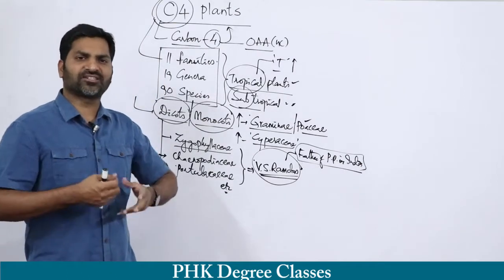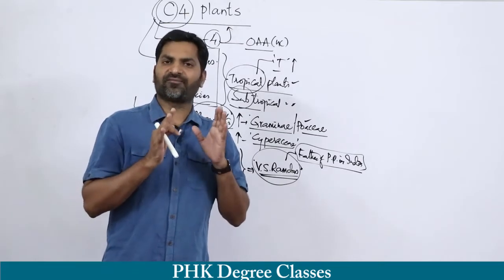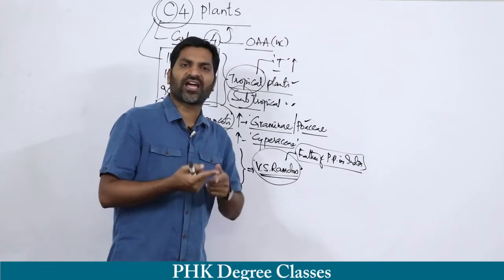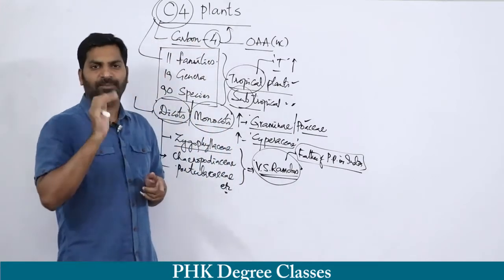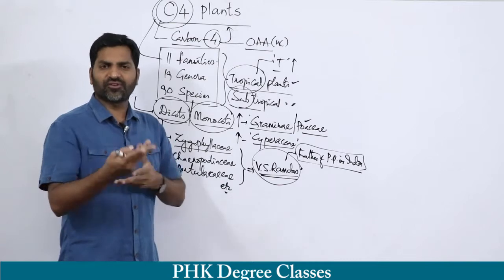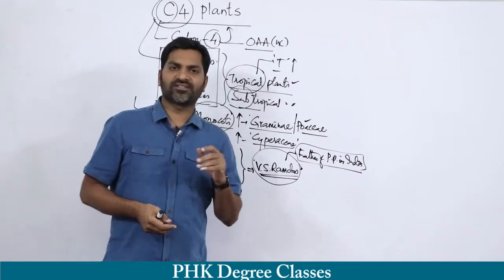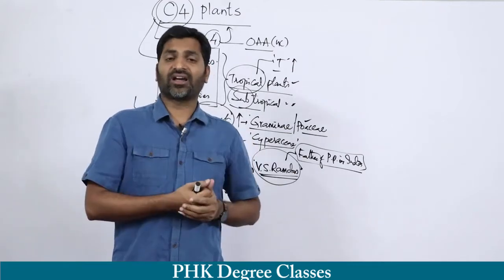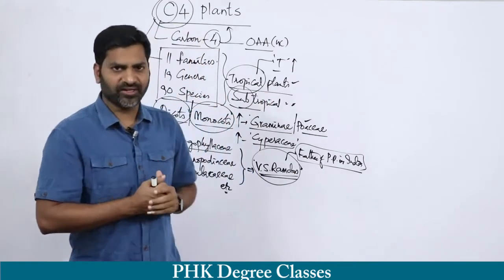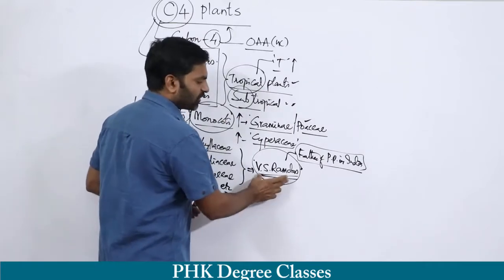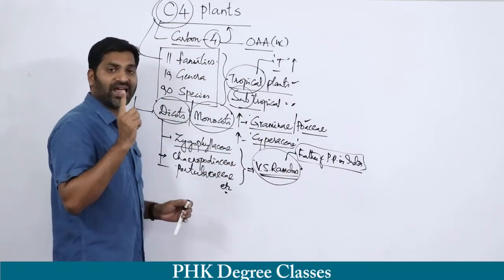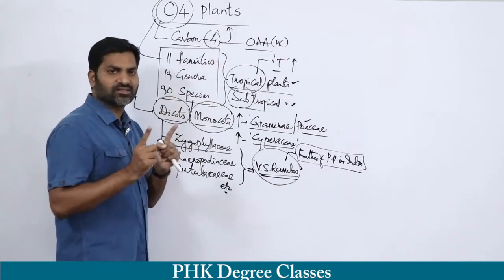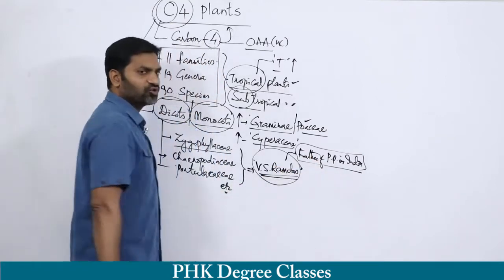So plant physiology is nothing but what? Plant physiology is a branch which deals with all the metabolic and physiological activities which take place in plants. Clear? Just as animal physiology deals with all the metabolic or physiological activities conducted in the animal category. V.S. Ramdas contributed a lot in the field of plant physiology with respect to the C4 cycle in India. Hence, he is called the father of plant physiology in India.